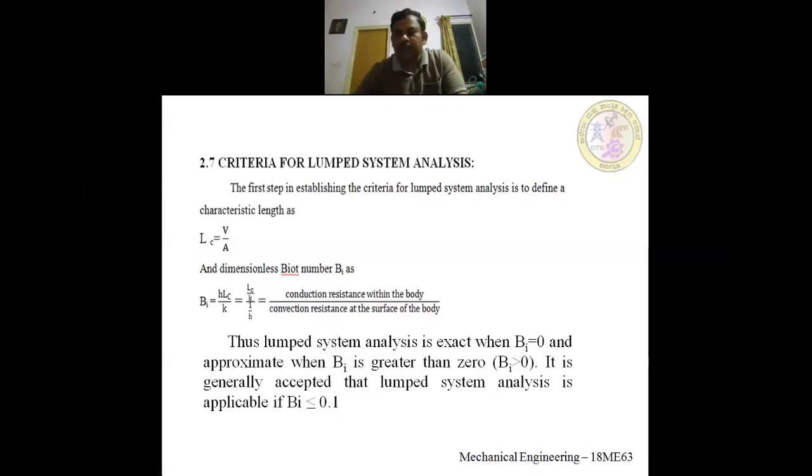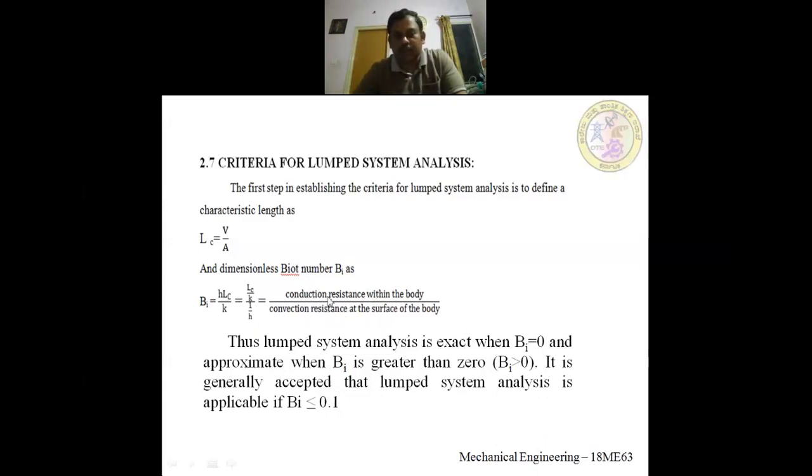Temperature gradients are negligible, and there is no variation of temperature within the body. To meet that criteria, conduction resistance has to be very small compared to convective resistance.